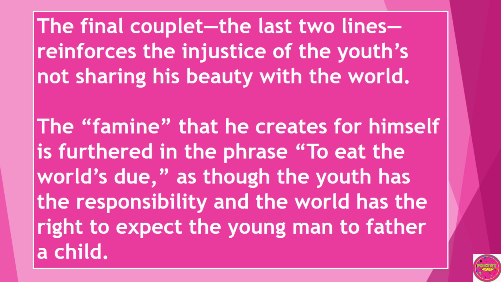The famine that he creates for himself is featured in the phrase "to eat the world's due," as though the young man has the responsibility to have children, and the world also has the right to expect the young man to father a child. In this couplet, the poet presents two choices to the young man: to procreate and fill the world with his legacy, or die with everything he has. He encourages the young man not to just have sympathy for himself, but for the world at large. Throughout, the poet scolds the young man for hoarding or keeping all his youthful beauty to himself. Thus, the poet describes this as greed.